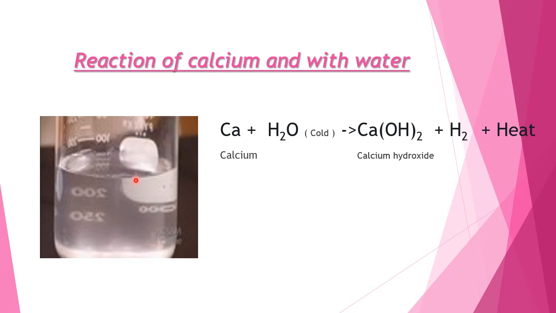At the same time, you can see the floating of calcium metal. The calcium metal floats on the surface of water, not because of its low density. It is because of the hydrogen gas formed during the process that remains stuck with the calcium metal and pushes it in an upward direction, and the calcium metal floats on the surface of water.